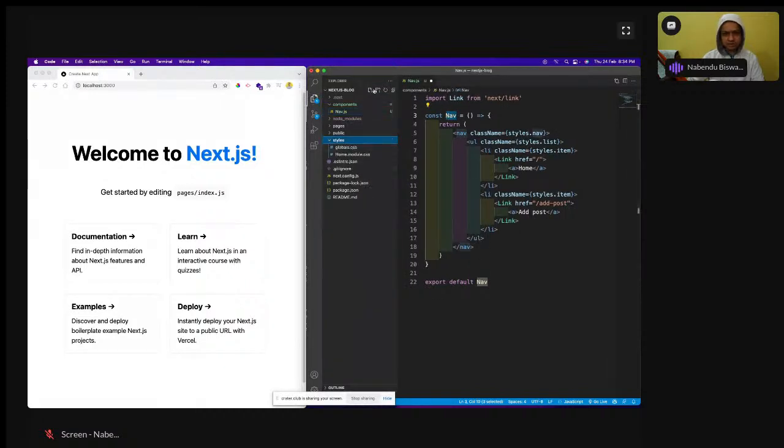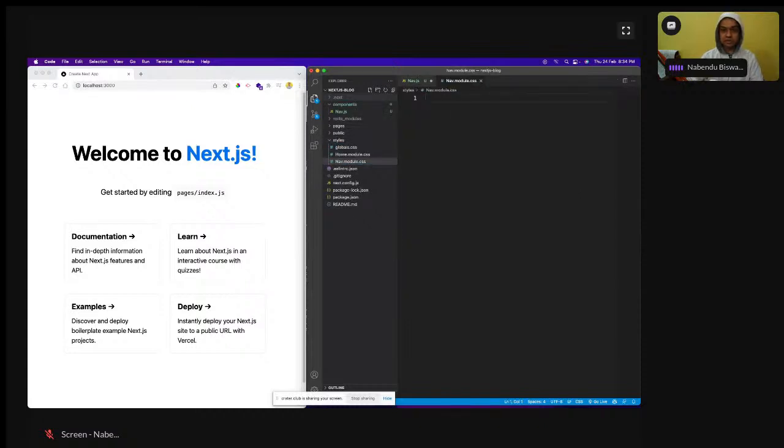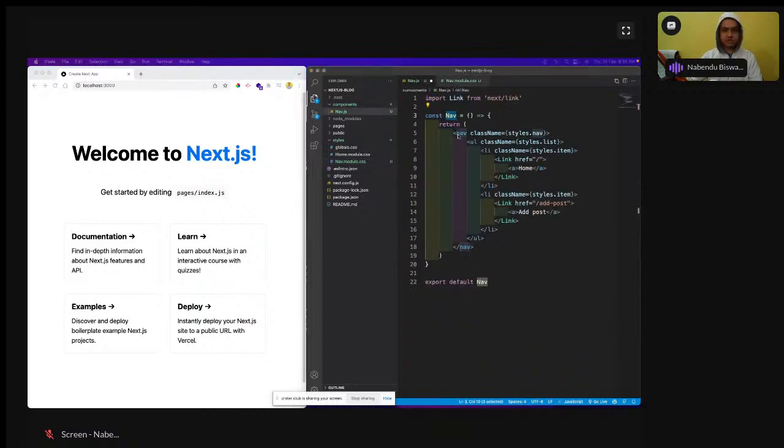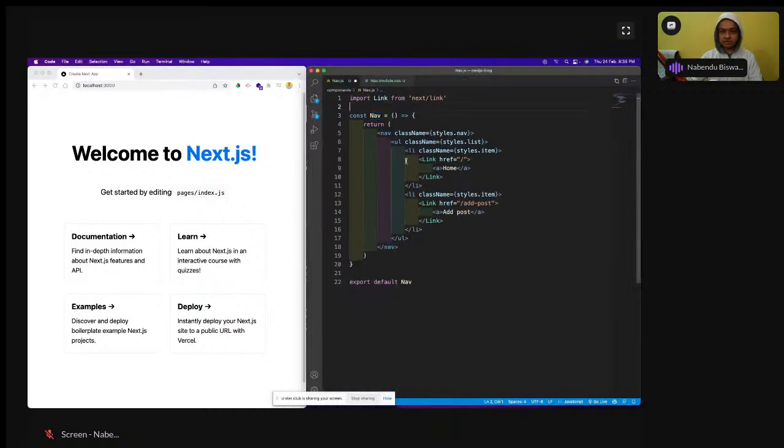So in Next.js it always happens like this: nav.module.css is there, and then let us have some styles here. As I've told, this is going to be a big app and we're going to have a lot of functionalities here. I'm not going to waste much time writing this static code. So this link is there, and a slash which goes to home, and there is an add post route which you are going to create. Add post route is also there.